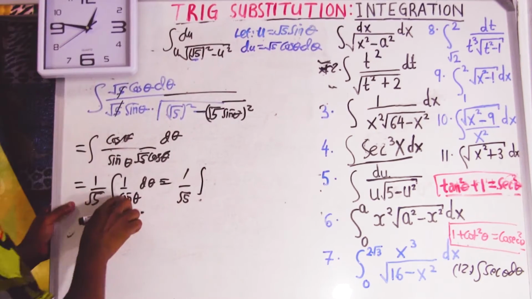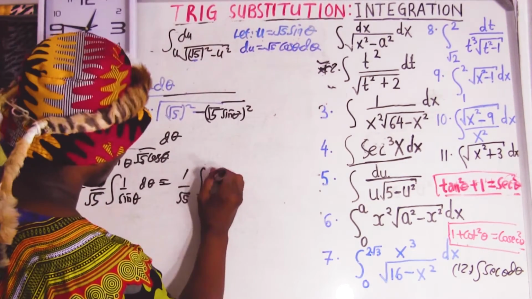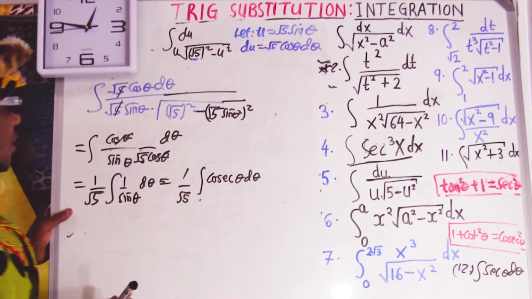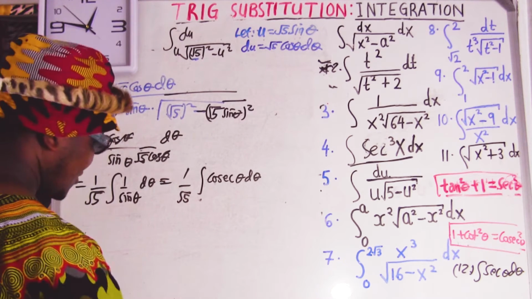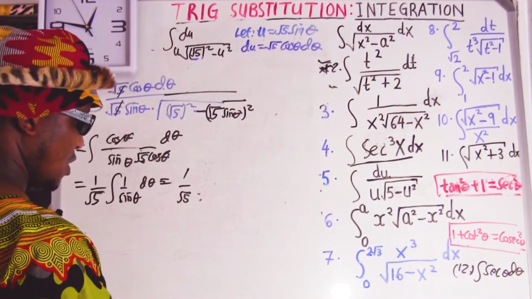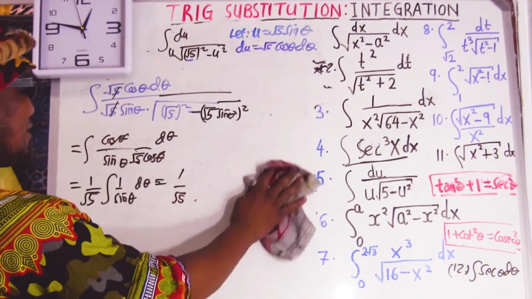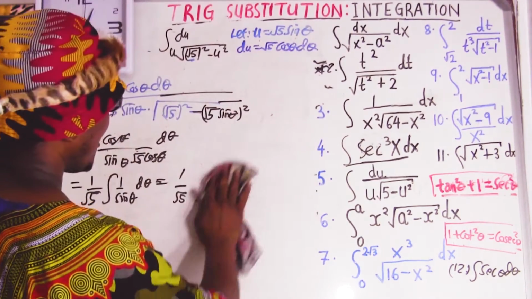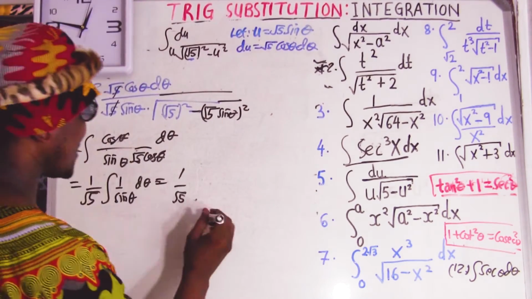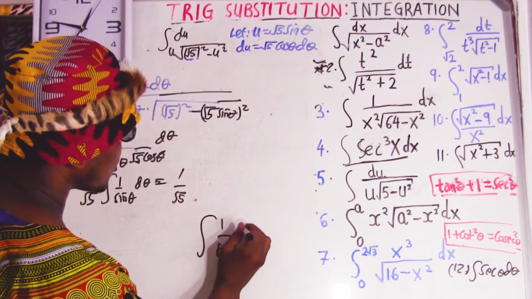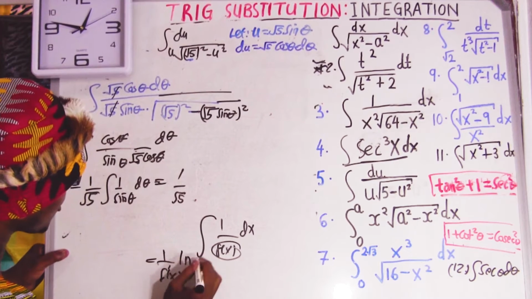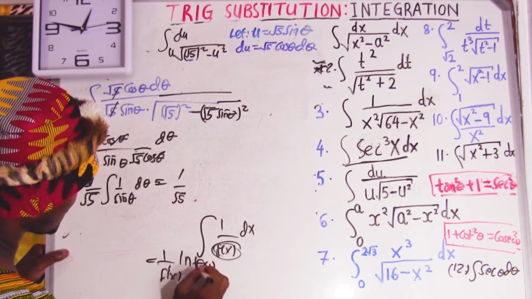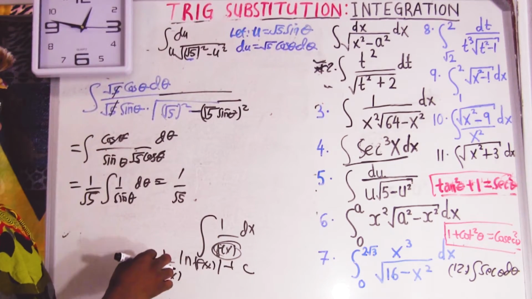Let me say 1 over sine equals cosec. No, I don't have to do that. I can say ln, because when you integrate 1 over sine of x, it's going to be ln. Because for 1 over f of x, when the derivative of f is 1, the integral is ln of whatever is in there, and you write the absolute value plus c. So same here.